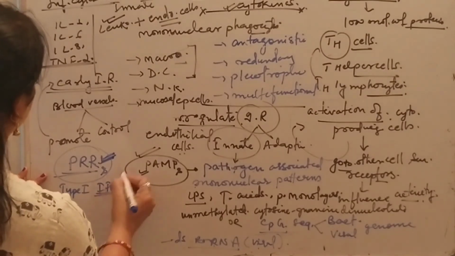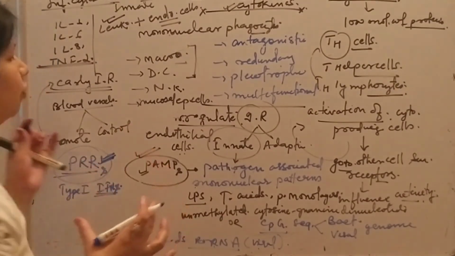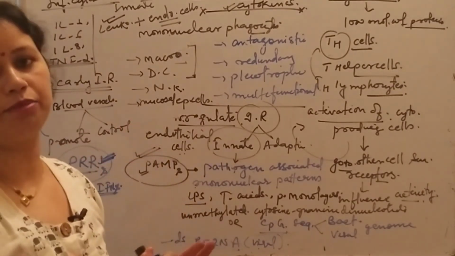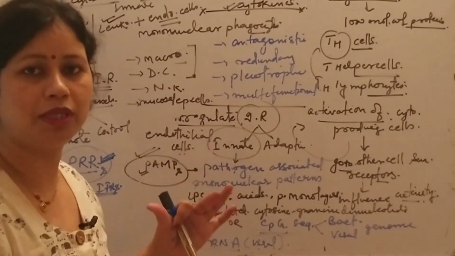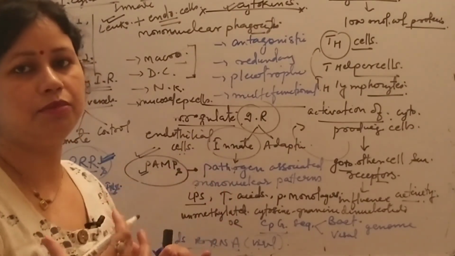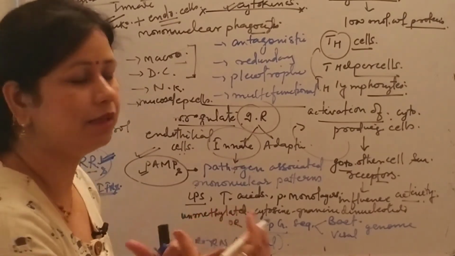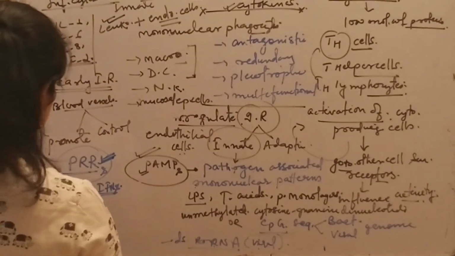Okay, now I will give you some examples of those cytokines which are responsible for regulating immune functions, especially innate immunity regulation.